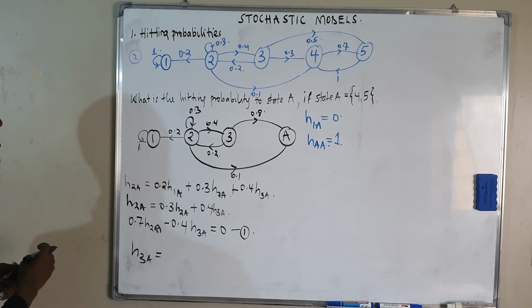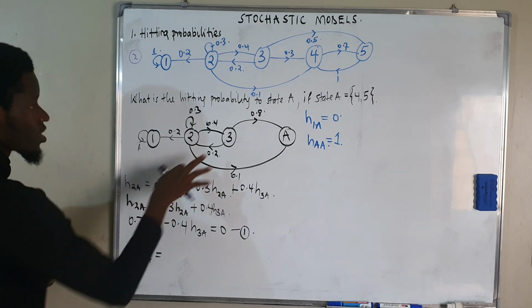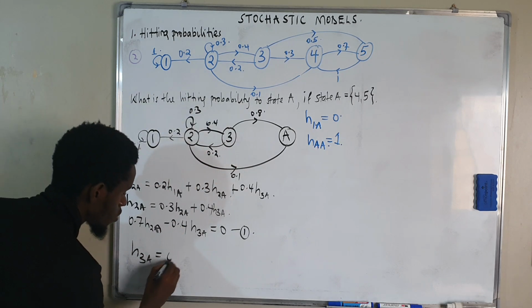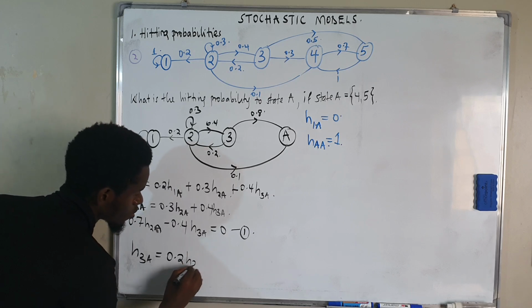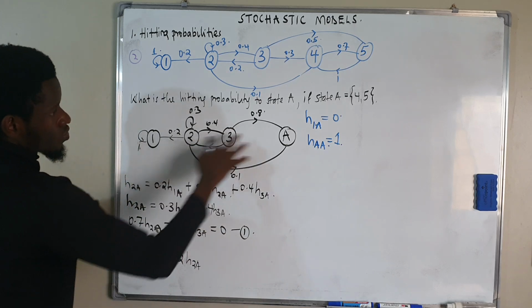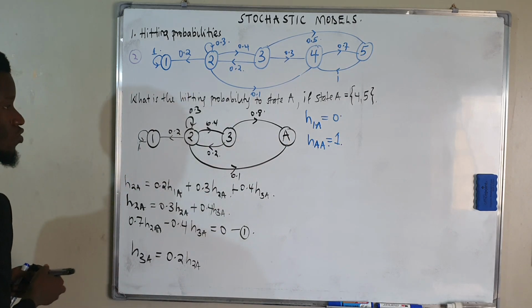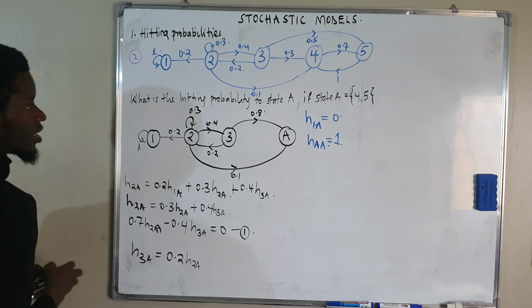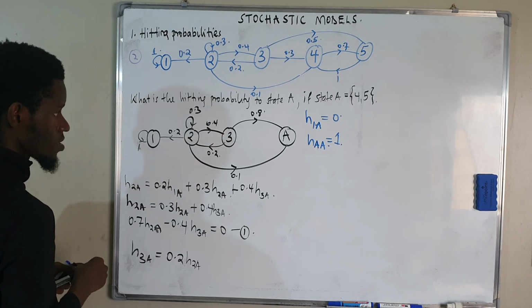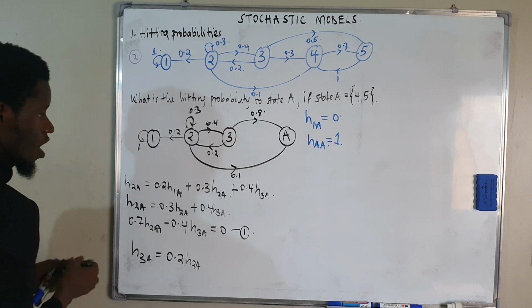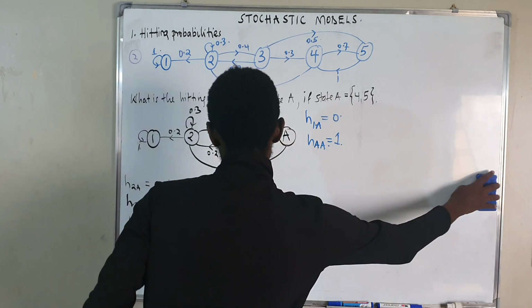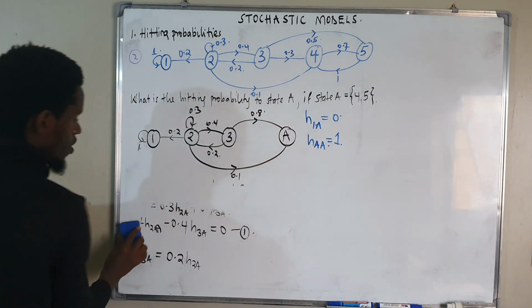The probability of me leaving 3 to 2 is going to be 0.2. Now H2A, coming from 2 to 4. Another is going to be the probability of me leaving what? Sorry, I think we've made a mistake. Okay, let us repeat again and see what we are doing.